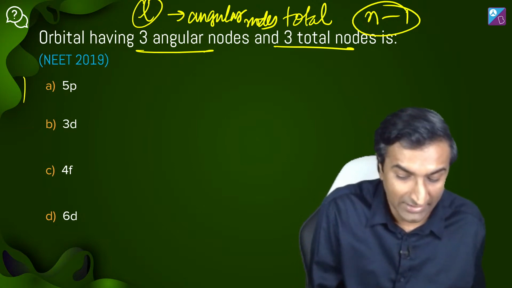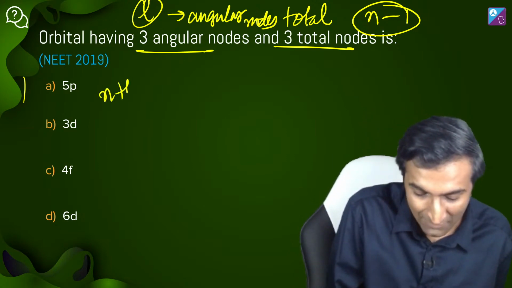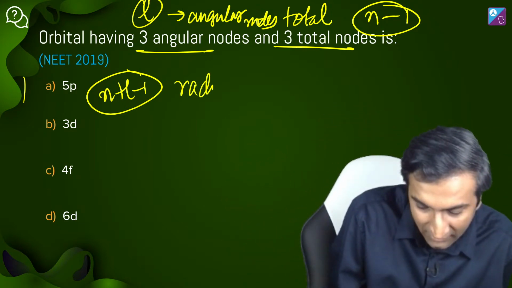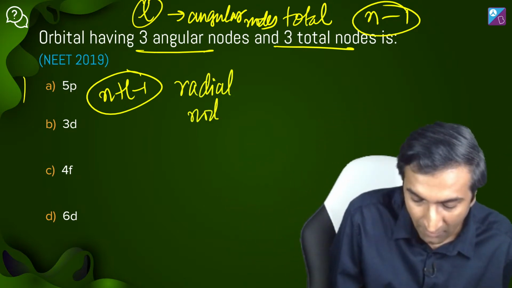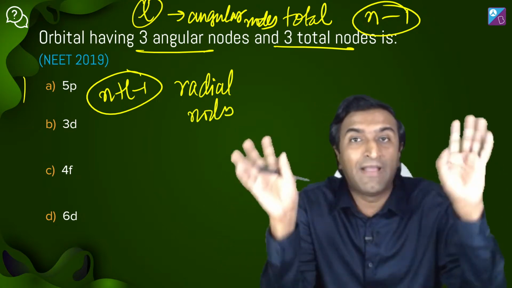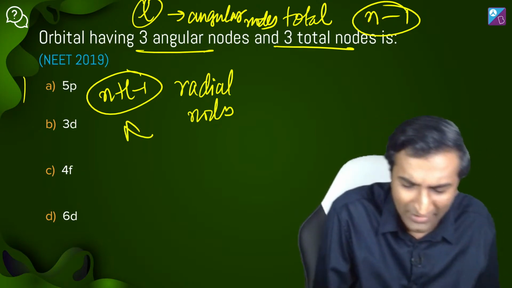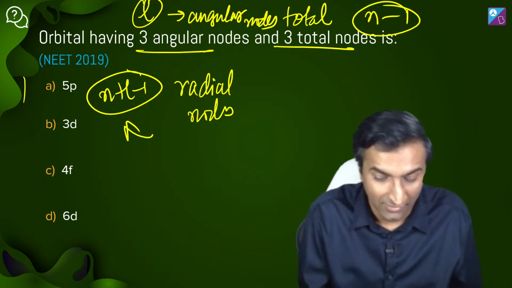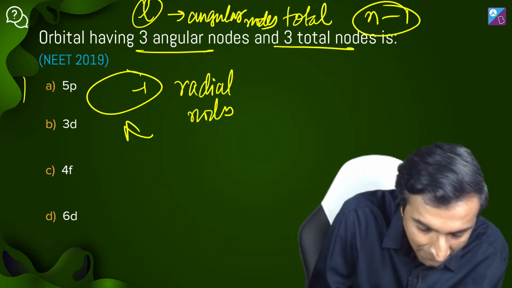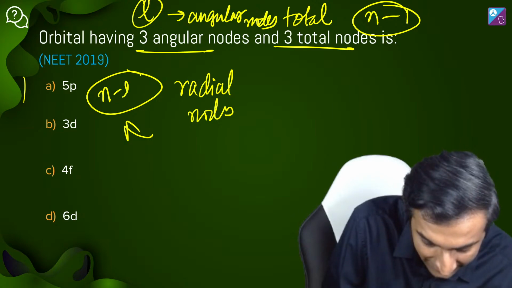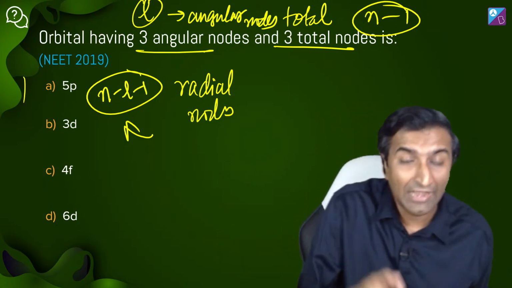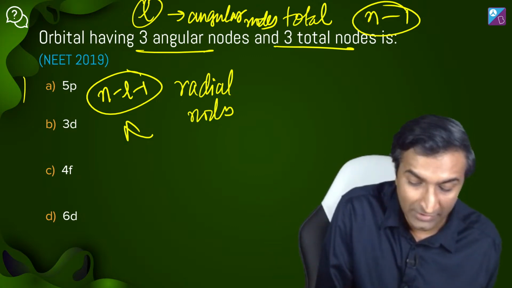बाकी बचा क्या? n-l-1 is whatever is the other thing, रेडियल नोड या जो भी बोल लो, ठीक है। इन दोनों को याद रखो, this is how I remember it। सबसे आसान है, l is angular nodes, total node is n-1। अब ये formula is so random, right, मतलब ये कहां से आ गया भाई? सबट्रैक्ट करो इसमें से इसको, ये मिल जाता है। प्लस नहीं होगा, माइनस, हमने भी गलती कर दी, n-l-1, right. So total nodes n-1, angular nodes l, radial nodes is this formula that you get by subtracting both of these.